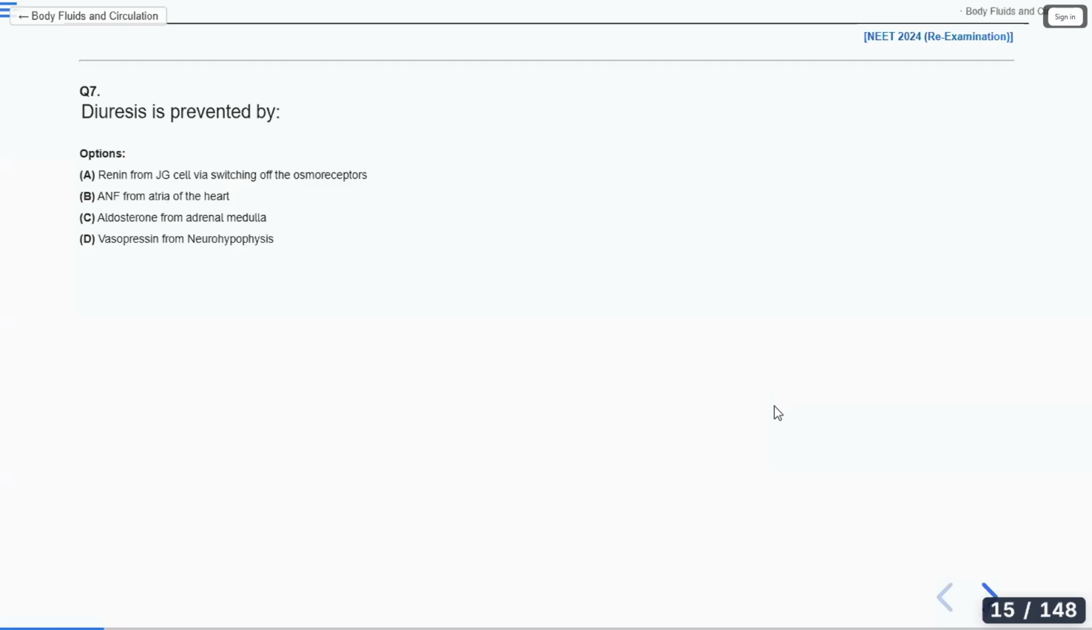Diuresis is prevented by: renin from JG cell via switching off the osmoreceptors, ANF from atria of the heart, aldosterone from adrenal medulla, vasopressin from neurohypophysis. The answer is option D. D is correct. Diuresis. What is this diuresis first? What is this diuresis?